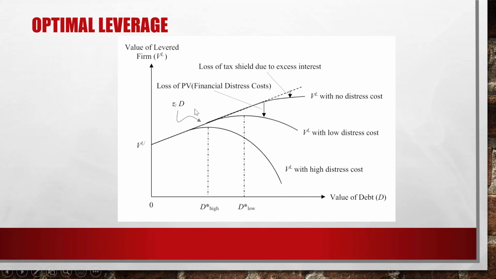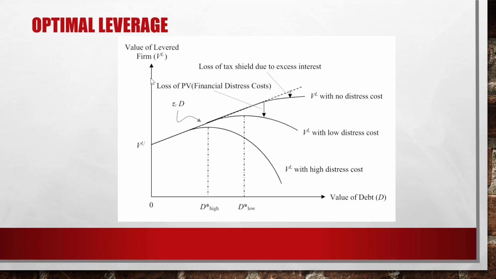You see that? When there's no debt, this line crosses the vertical axis right at VU. That means unlevered firm value is equal to levered firm value. Of course, the gradient of this line is tau C, that is the corporate tax rate. And the vertical intercept of this line is VU, which means when there's no debt, unlevered value of the firm is exactly the levered value of the firm.